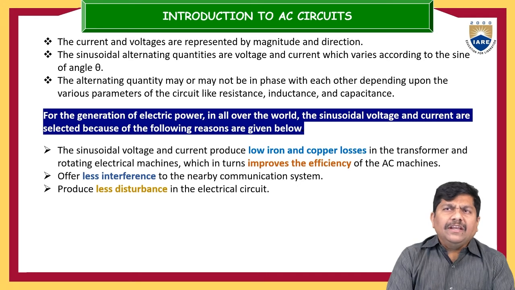And if you maintain a sinusoidal quantity, you can also improve the efficiency of AC machines, and it will reduce interference. Suppose you take a typical electrical transmission system. In the majority of cases, especially in our Indian scenario, the same overhead transmission conductors are also utilized to transmit the communication signal. They keep wave trappers at the entry and exit of any substation. A wave trap, based on the frequency, will separate the signals.